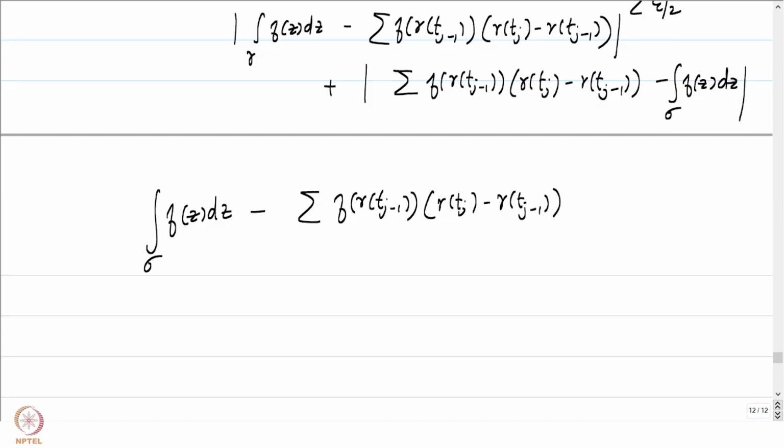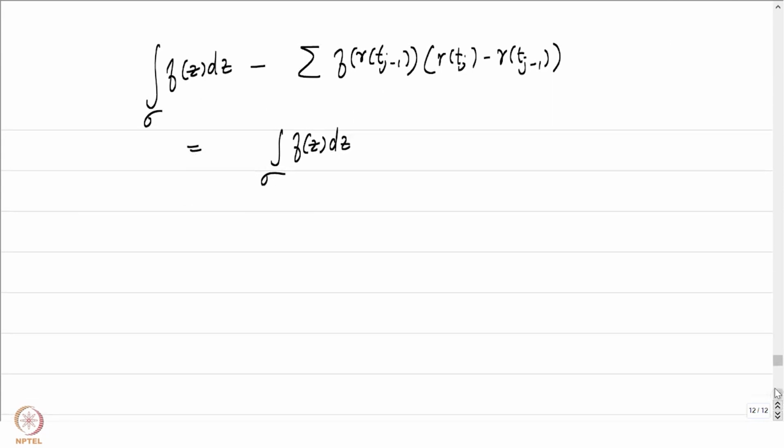If you notice, I can rewrite this as being equal to the integral of f of z dz over sigma, let me write j equal to 1 to n here, minus the sum j equal to 1 to n of f of gamma of tj minus 1 times, instead of gamma of tj, it's the same as sigma of tj, isn't it?